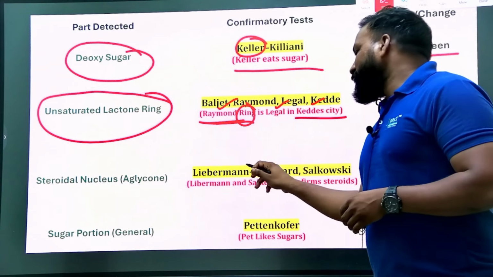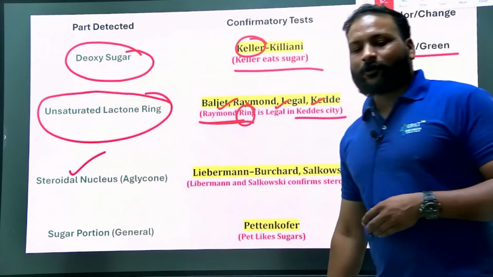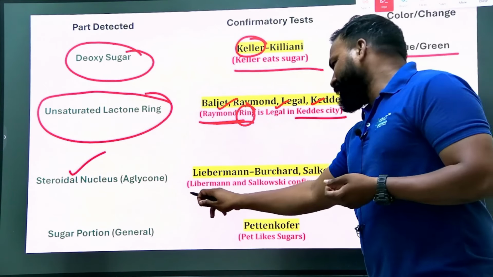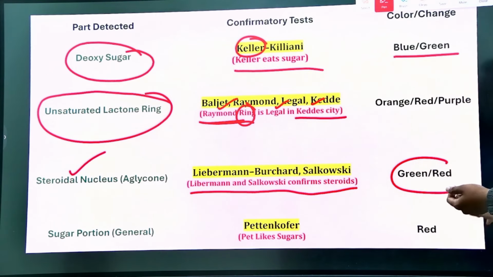Next, the Liebermann-Burchard and Salkowski tests. These are to identify the steroidal nucleus. Already we have discussed, these are the steroid crew or steroid team, right? So Liebermann and Salkowski confirm steroids, and thereby they give a green or red color.